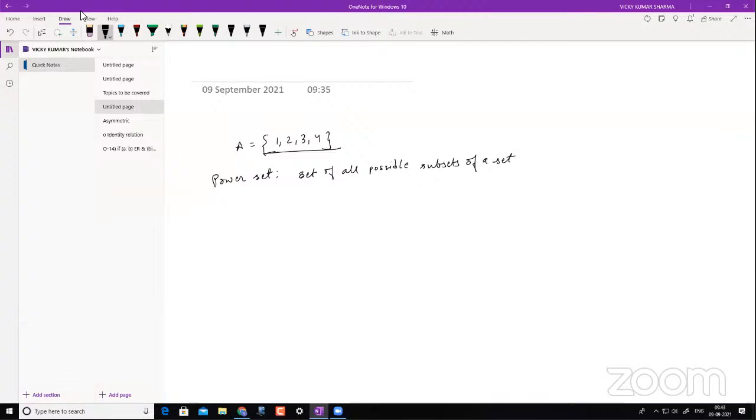Subsets of a set. Let me take a smaller example here, because this will take more time if I list them all. So if I have a set A = {1, 2, 3}, now I have to list down the power set. It says it is a set of all possible subsets of A. Can you tell me what all the possible subsets of A will be?